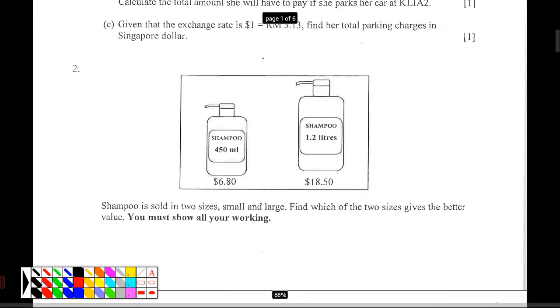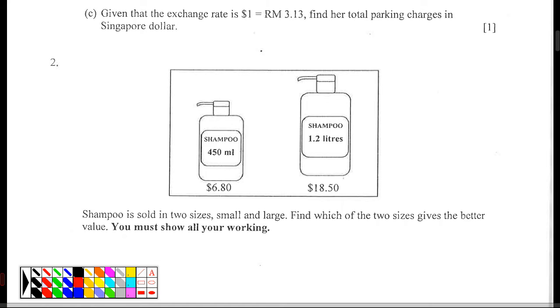Now, question 2, another similar question. In the exam, they can change this to a milk bottle, number of eggs, cans, this and that. But the idea here is, how do you know which is better value? Underline better value. Better value means what? Lower. Which one is better value? It's cheaper, so it's better to buy.